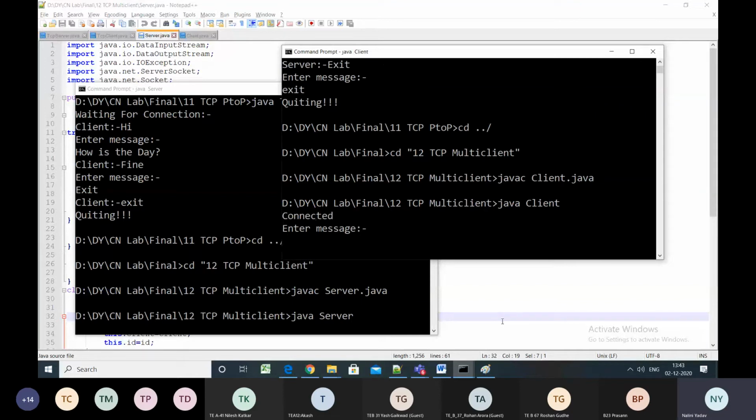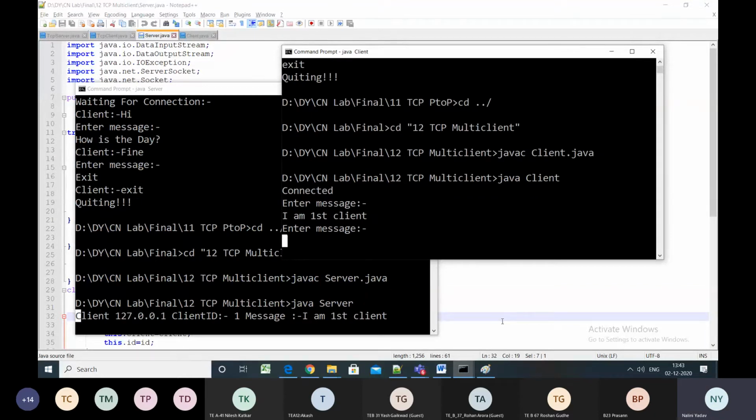Say enter the message. So I am first client. Correct. So the message, see the client, it has come from this particular IP address. Now currently I am communicating through the same local machine, so I am getting the IP address of the local host. So now the client ID is 1 and the message is I am the first client.